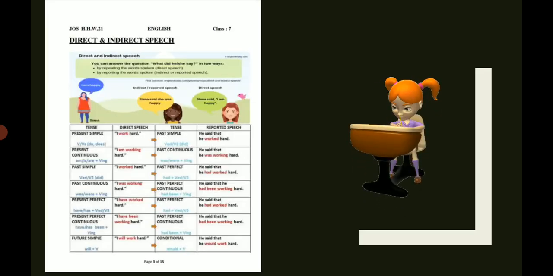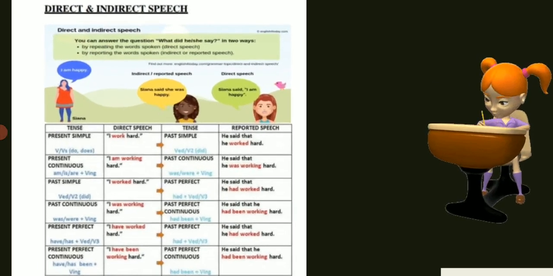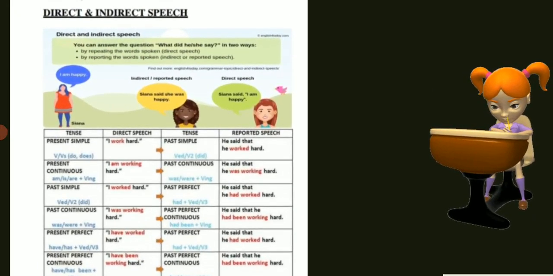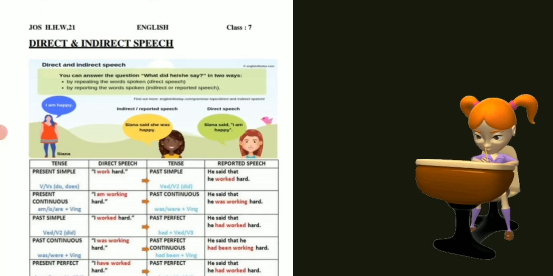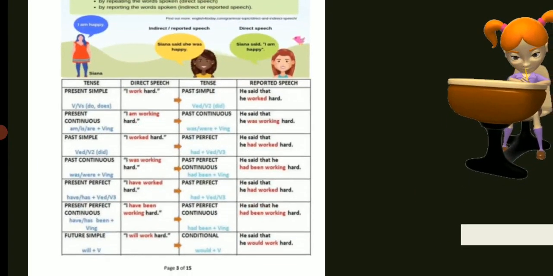Here is direct and indirect speech. We have done it in our class also, and I hope that this chart will be helpful for you all. First of all, there is a definition of what direct and indirect speech is. If you read from here, you will understand it in a good way. And there are examples also of what direct speech is and what indirect speech is. Then there is a table.